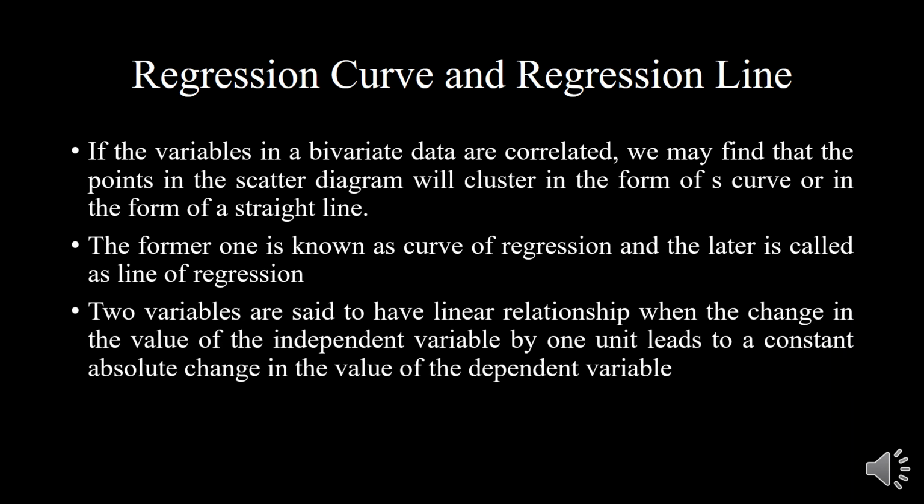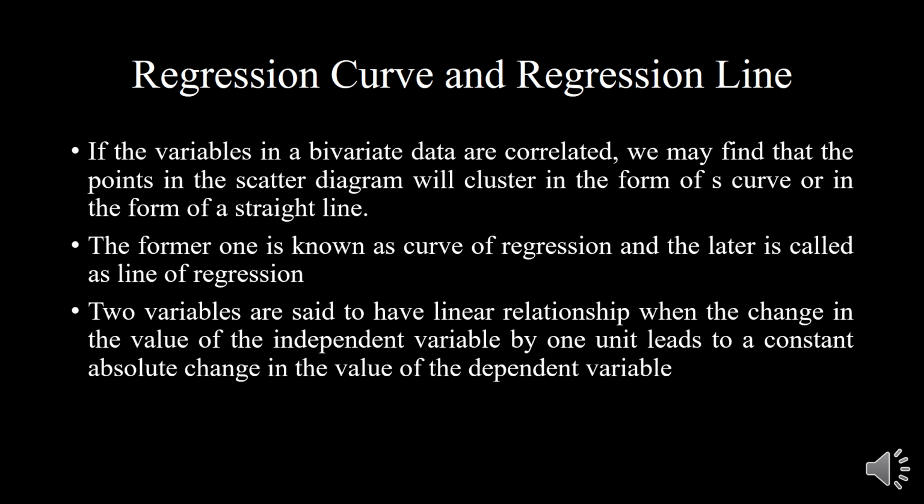Two variables are said to have a linear relationship when the change in the value of the independent variable by 1 unit leads to a constant absolute change in the value of the dependent variable.